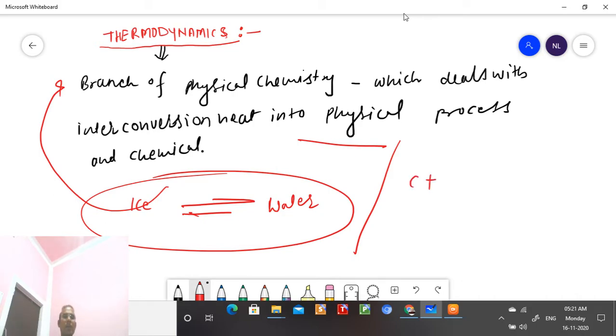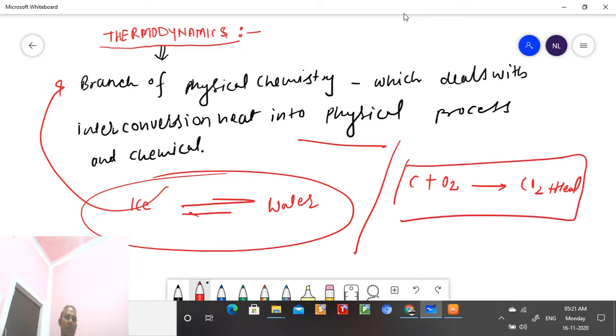Suppose we are burning carbon in the presence of air, and it gives carbon dioxide plus heat. How much heat is getting generated, you can understand with the help of chemical thermodynamics. So thermodynamics is the branch of physical chemistry which deals with the interconversion of heat into physical process and chemical process.